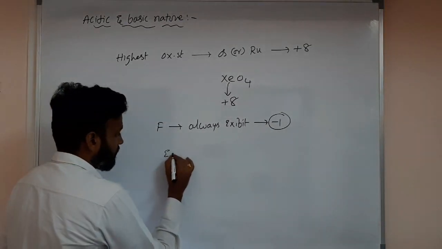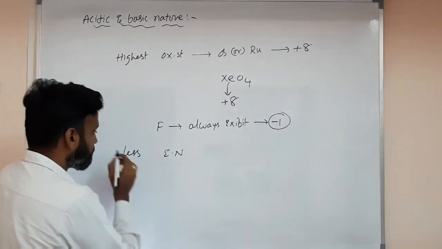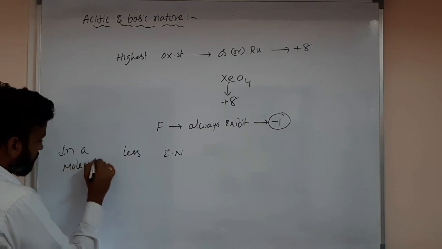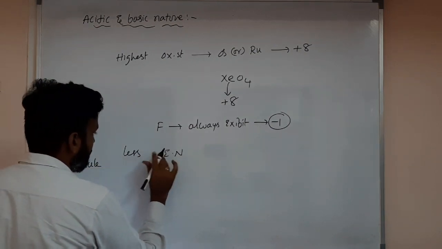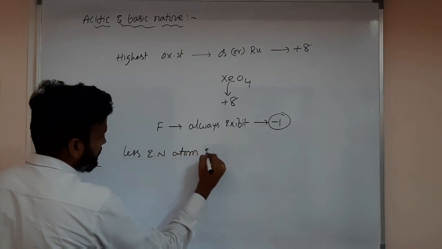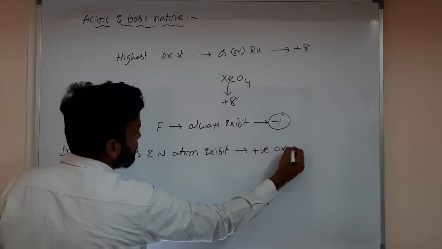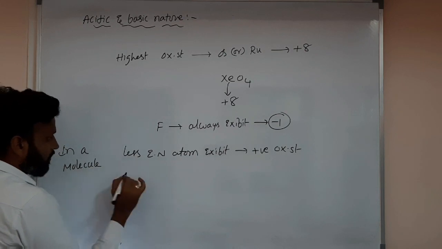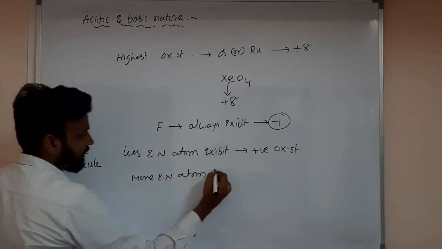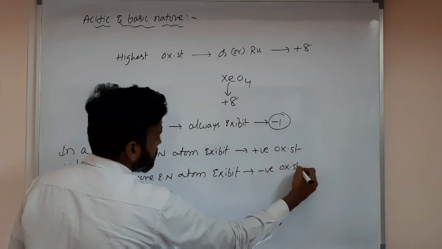Generally, as I mentioned previously, in a molecule the less electronegative atom exhibits a positive oxidation state, and the more electronegative atom exhibits a negative oxidation state.